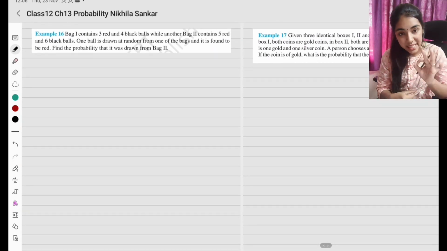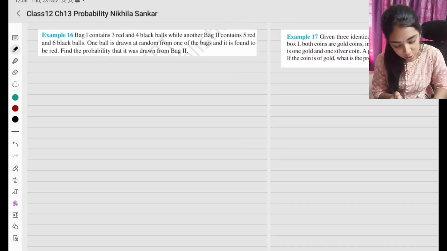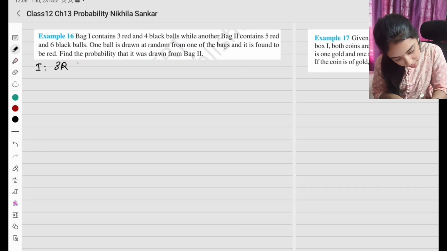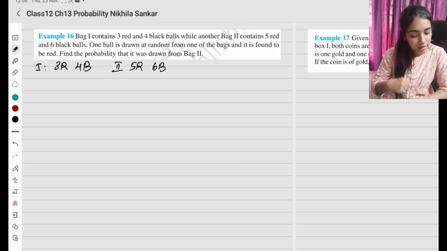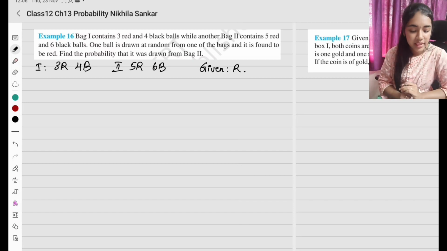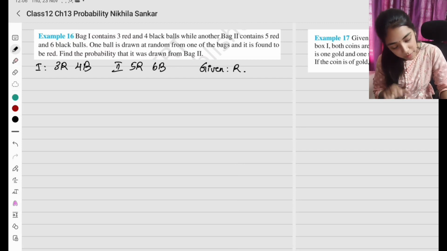Bag contains 3 red, 4 black balls. Bag 1 கொடுத்திருக்கான். So first அதை எழுதுவோமா? So bag 1 contains 3 red and 4 black balls. And bag 2 contains 5 red and 6 black balls. One ball is drawn at random from one of the bags and it is found to be red. Okay, given என்ன? Given is going to be red. Find the probability that it was drawn from bag 2. So find probability that it is bag 2.